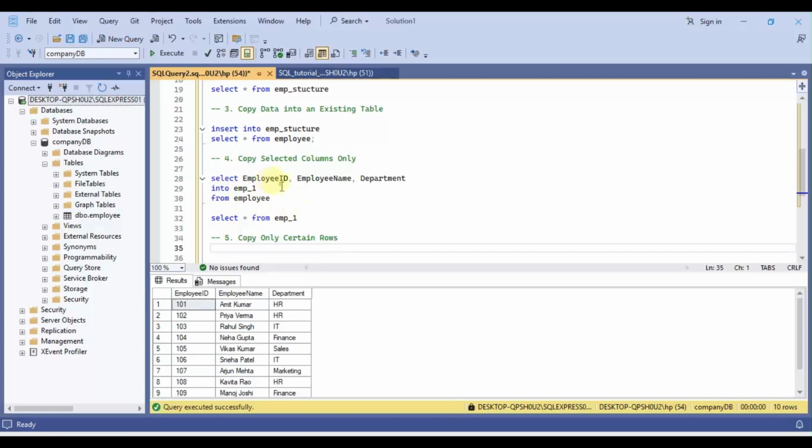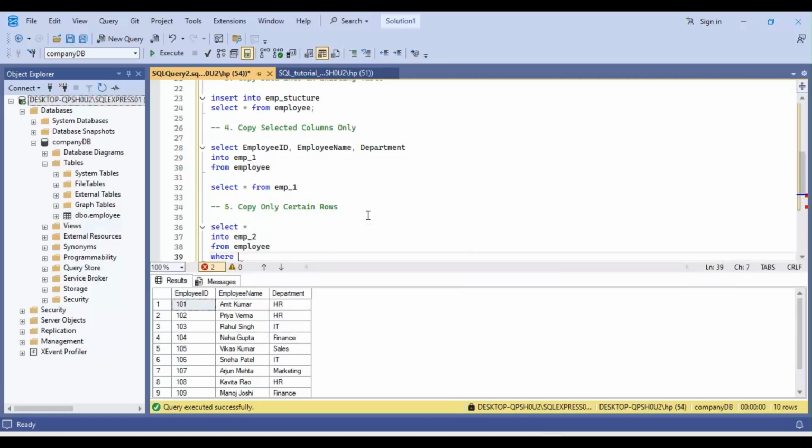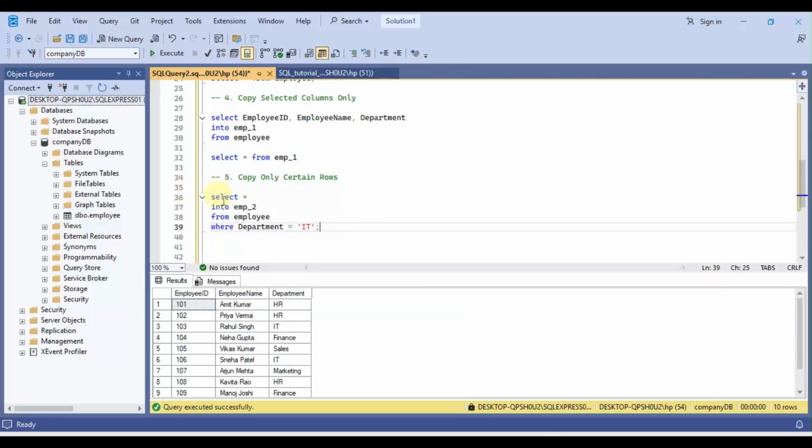If you want to copy only certain records, you can do so using the where clause. To do this, you will write select star into employee 2, which is the name of the new table, from employee where department equals IT.